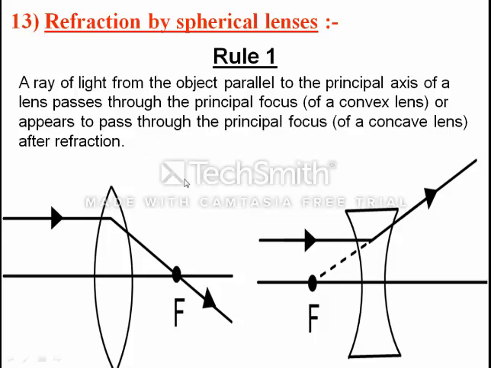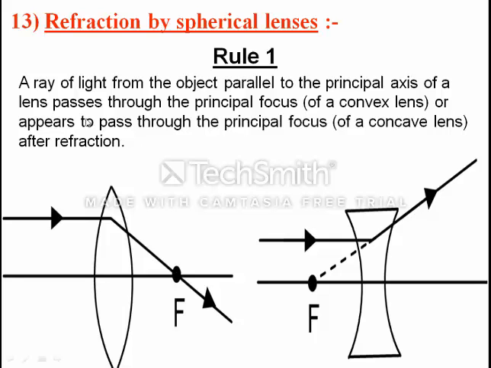The first rule is a ray of light from an object parallel to the principal axis. The point where it meets the principal axis is denoted with O, the optical center, which you will come across in the next slide.